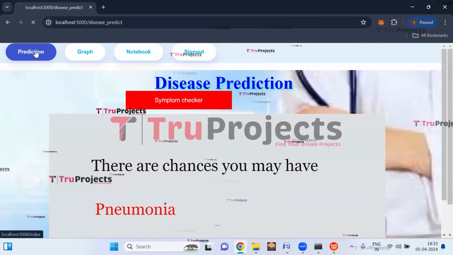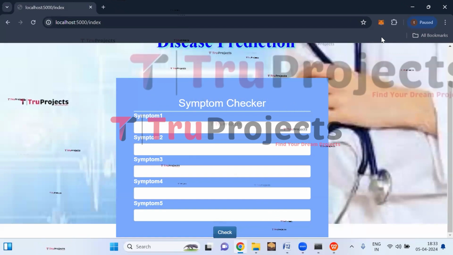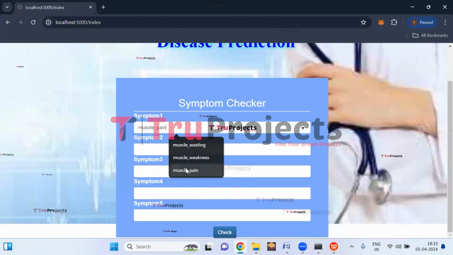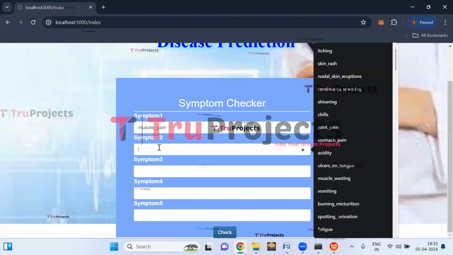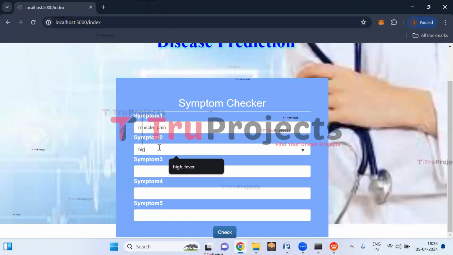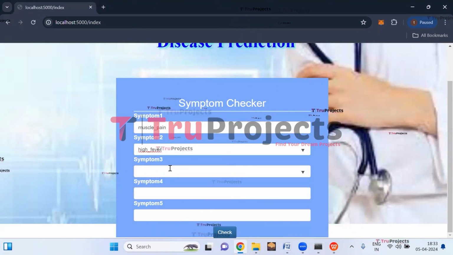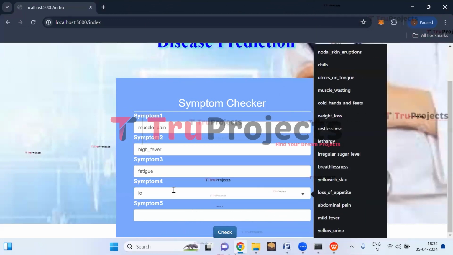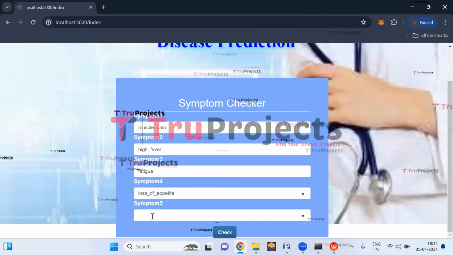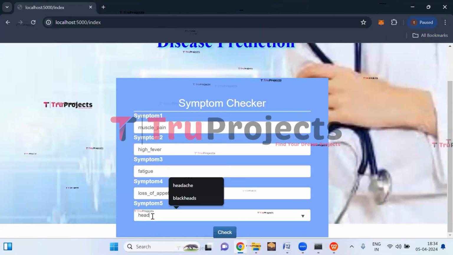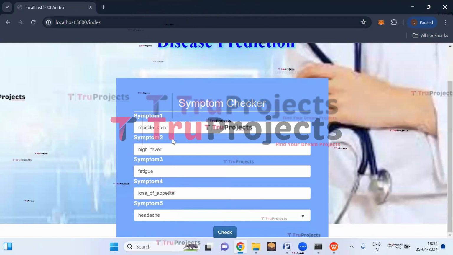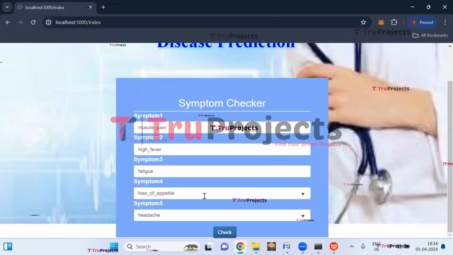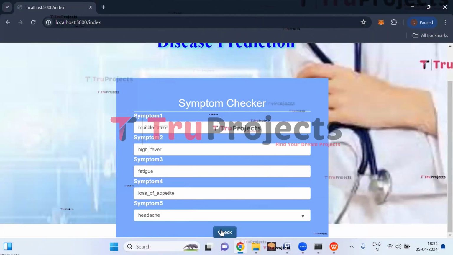Again, click on prediction button here. Let us enter another set of parameters. So the symptom 1 is muscle pain. Symptom 2 is high fever. Symptom 3 is fatigue. And symptom 4 is loss of appetite. Symptom 5 is headache. So here the person is having these symptoms, which are muscle pain, high fever, fatigue, loss of appetite, and headache. Now click on check button.